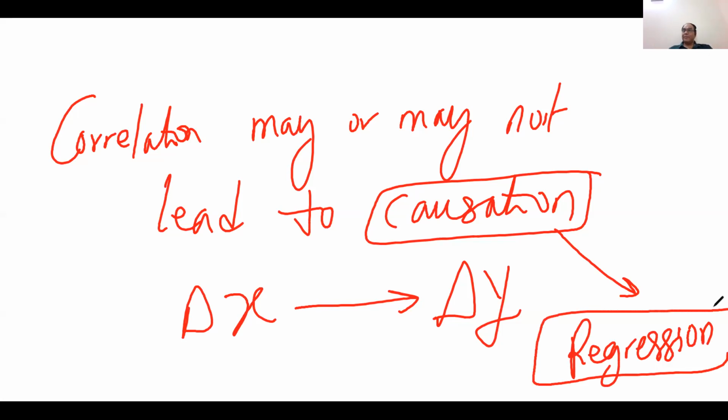So this is the concept. And if causation exists, then you can study the regression between them. Otherwise, even correlation is not meaningful. Correlation is only meaningful if there is some causation relationship between them. Otherwise, there is no use of the correlation. I say correlation is meaningful if there exists some causation between them.